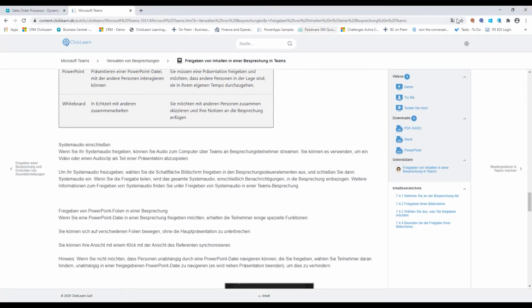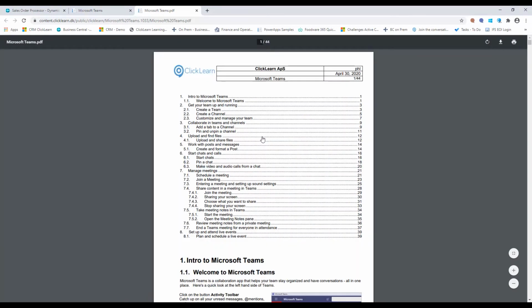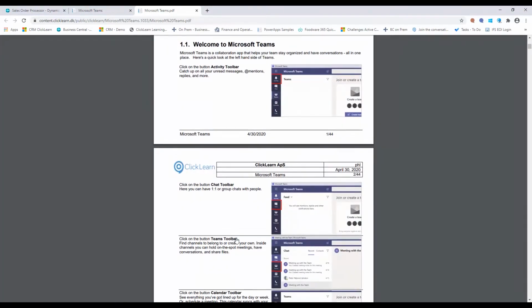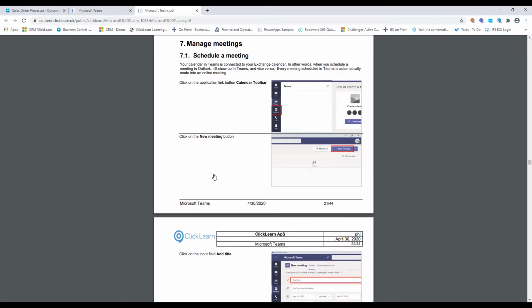So for an end user, all you do is go in, find the learning portal in the desired language, find the work instruction, and then choose the learning format of your choice. Now there is one last feature I want to show you. This is the download full learning portal. What this gives me is a PDF document consisting of every single recording and work instruction I have within my learning portal. First of all, it's categorized and indexed here, and second, I have all my different work instructions underneath. And of course, it's an active index, so if I click on schedule a meeting, it will take me directly to that.